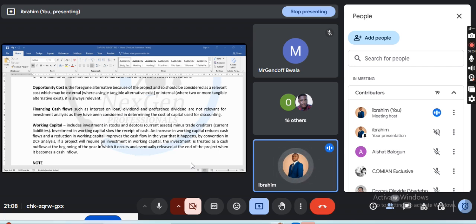An increase in working capital reduces cash, an outflow, and a reduction in working capital improves cash flow in the year that it happens.